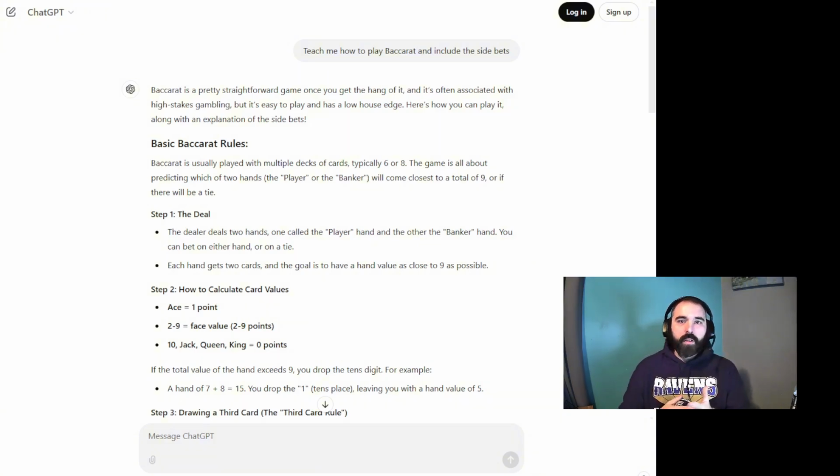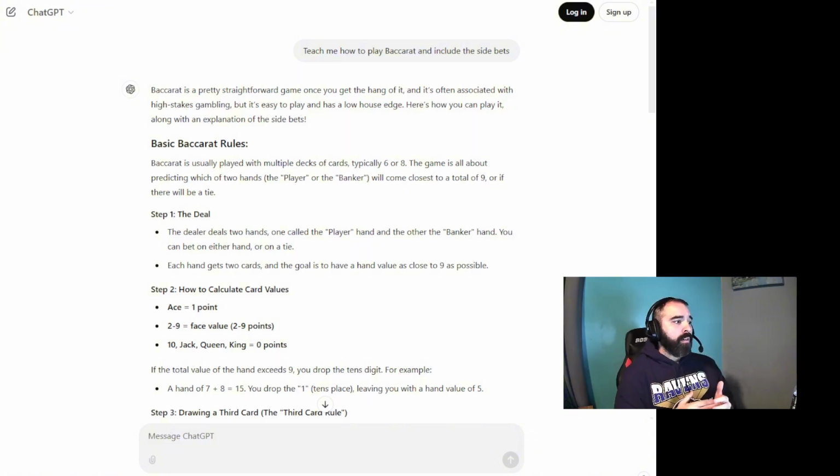So what I'm going to do is go ahead and read for the ChatGPT. The prompt that I gave ChatGPT was: teach me how to play Baccarat and include the side bets. ChatGPT's response was: Baccarat is a pretty straightforward game once you get the hang of it and is often associated with high stakes gambling, but it's easy to play and has a low house edge. Here's how you can play, along with an explanation of the side bets.